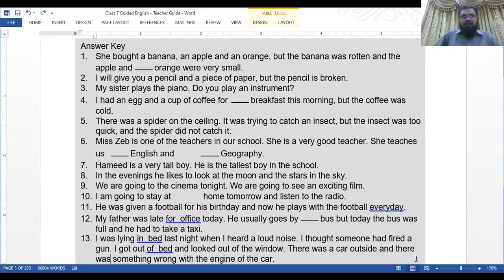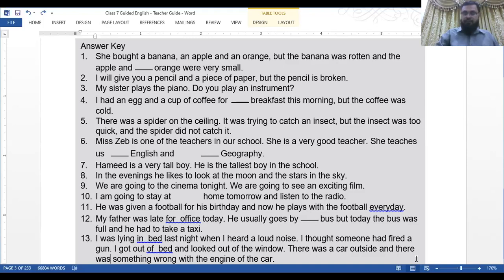When I heard a loud noise, I thought someone had fired a gun. I got out of bed and looked out of the window. There was a car outside, and there was something wrong with the engine of the car. So this is the end of exercise A.